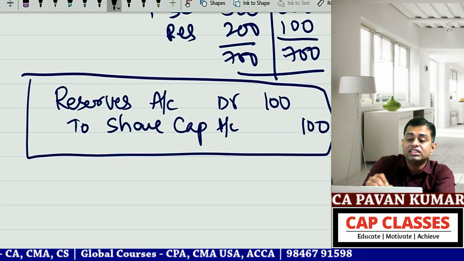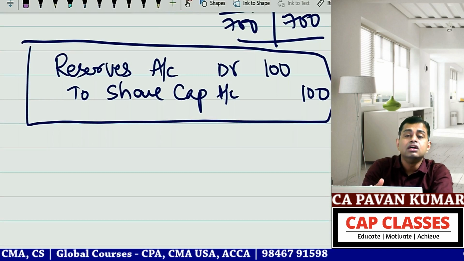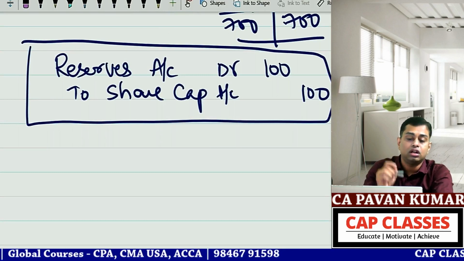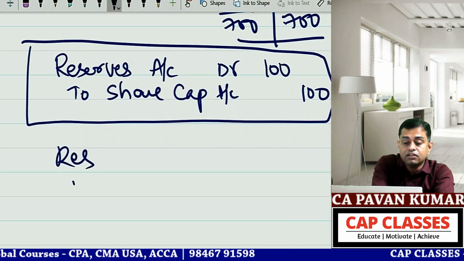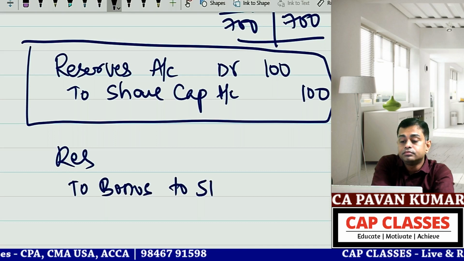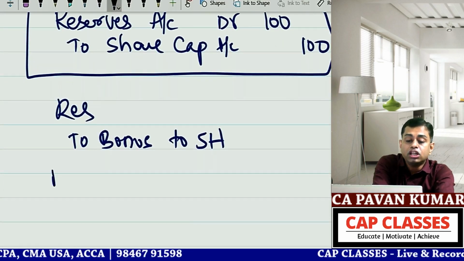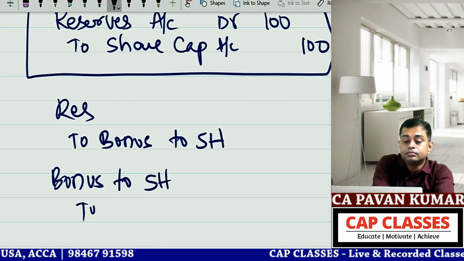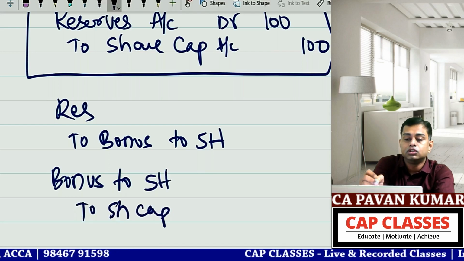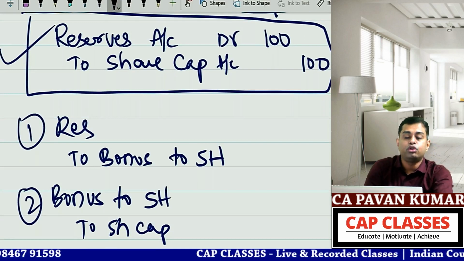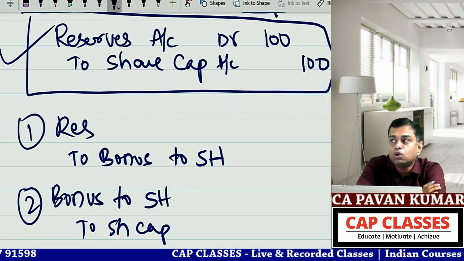But we will not pass this journal entry directly. What we pass? First we do reserves account debit to bonus to shareholders. Then bonus to shareholders to share capital. Finally, journal entries 1 and 2 put together, the effect is only that.